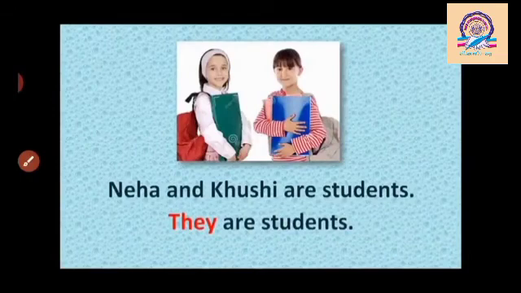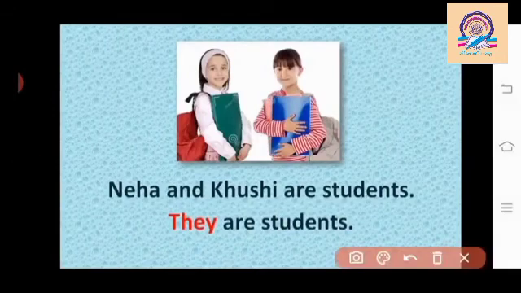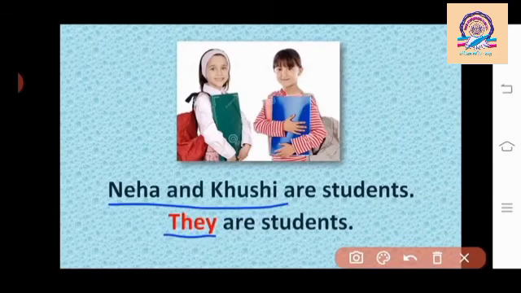Next example, Neha and Khushi are students. In this sentence, Neha and Khushi are noun. We use pronoun they in place of noun Neha and Khushi. Now it's called they are students. How to speak student? They are students. Pronoun they is always used in third person plural form, means more than one persons, animals and birds.